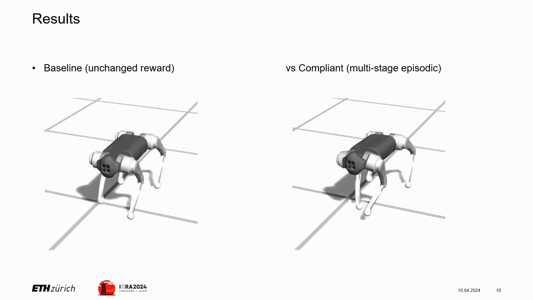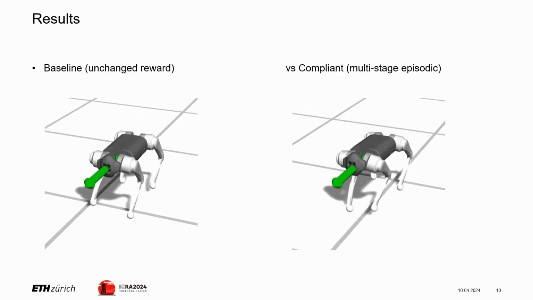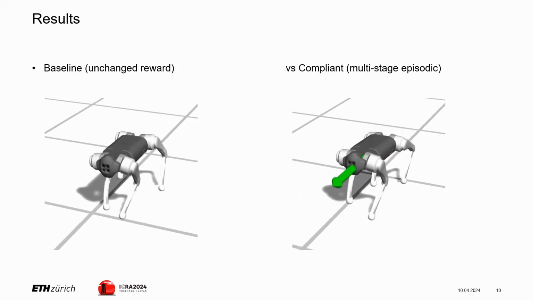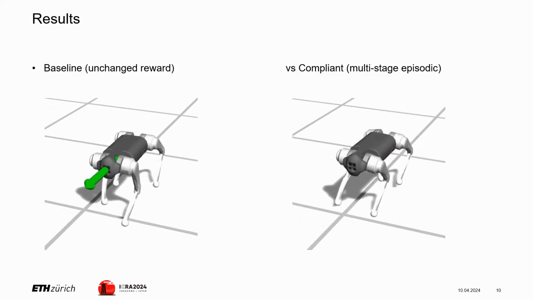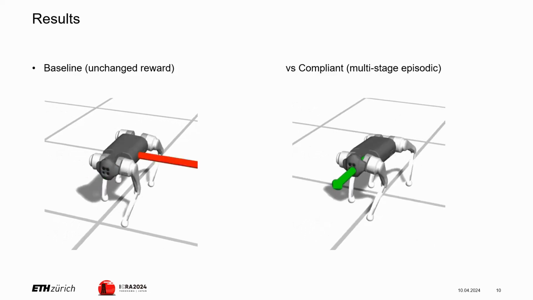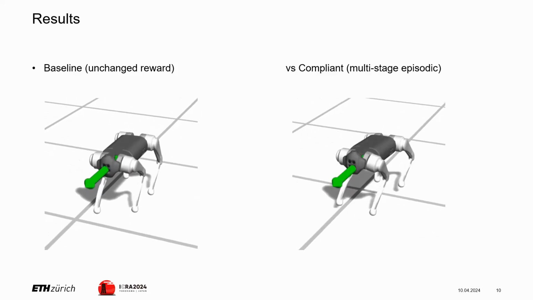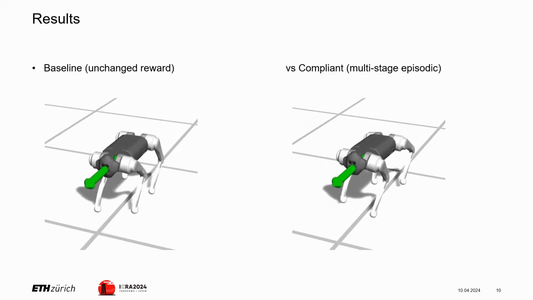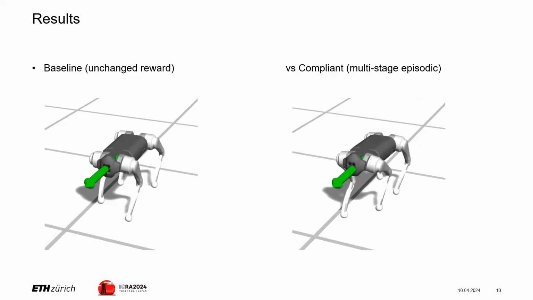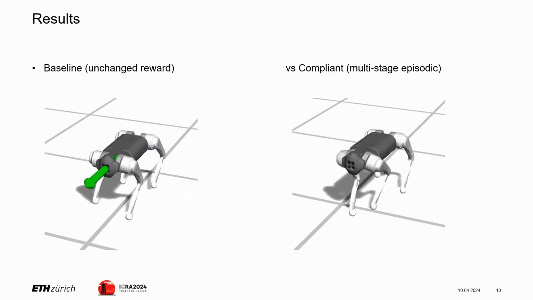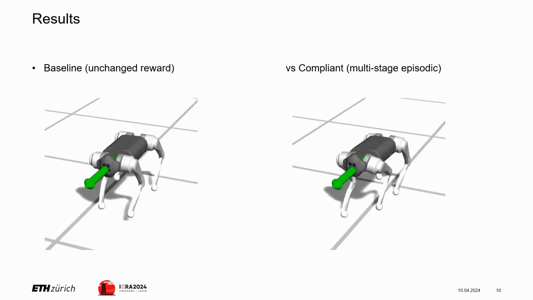With this trained policy, we can now make some analysis. For this, we always use 2 different policies. One is the compliant policy, as we trained with the multi-stage procedure. The competitor is a baseline that was trained without the multi-stage training and used the same unchanged reward even during disturbances.